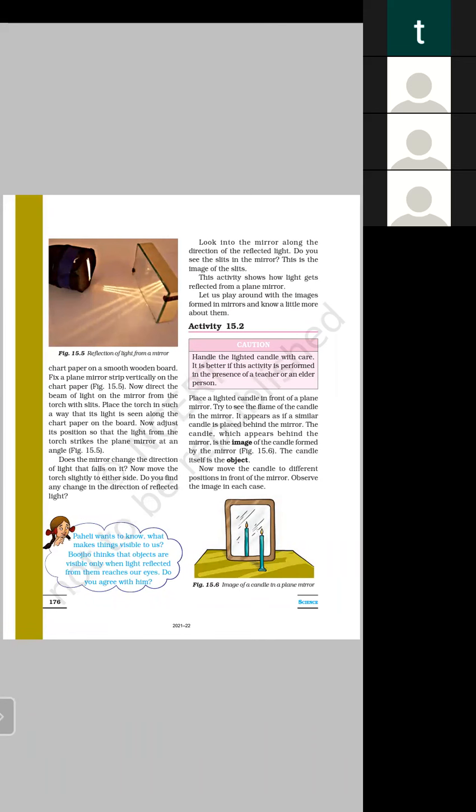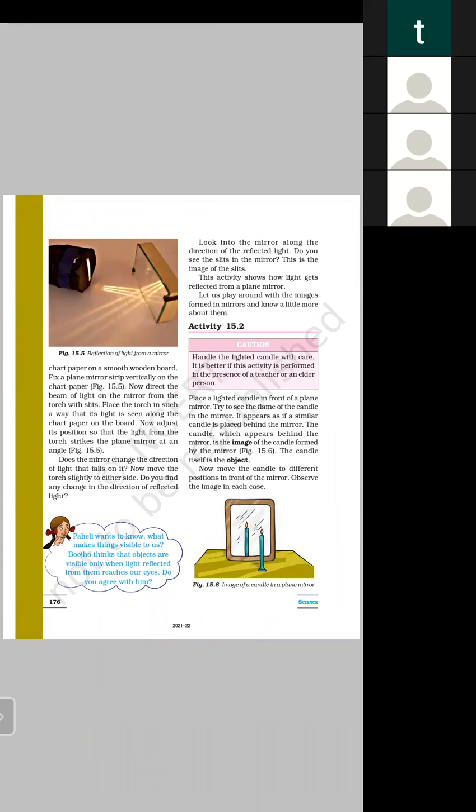Paheli wants to know what makes things visible to us. This is the question asked by Paheli, or any student can ask a question like this. What makes things visible to us? Light. Light makes things visible to us.